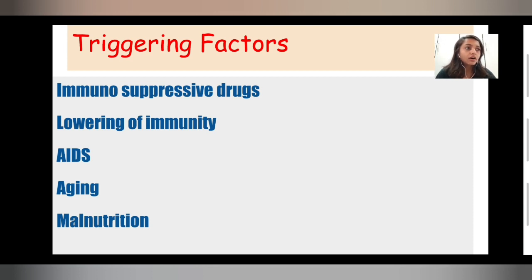Then AIDS: in AIDS we know that immunity gets reduced, so TB can occur. Aging is an important factor. As we grow old, the immunity of our body decreases, so we are more prone to tuberculosis. And malnutrition.